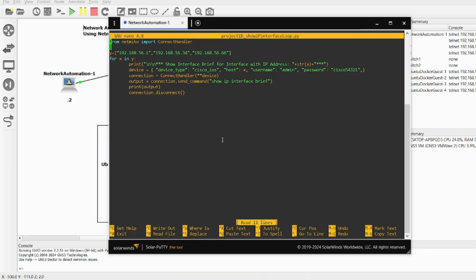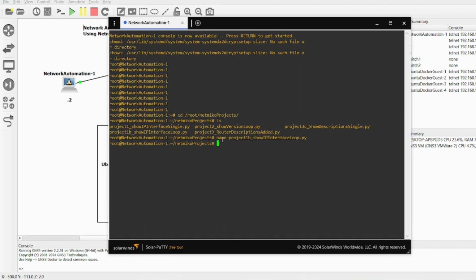The code contains a single loop with the SSH credentials and the show IP interface brief command. Note that the credentials do not need to include the secret password. That's because I'm not requesting changes to the configuration. I have no need to enter config mode. I only want to view data from privileged mode. All right, now I'll run the code.